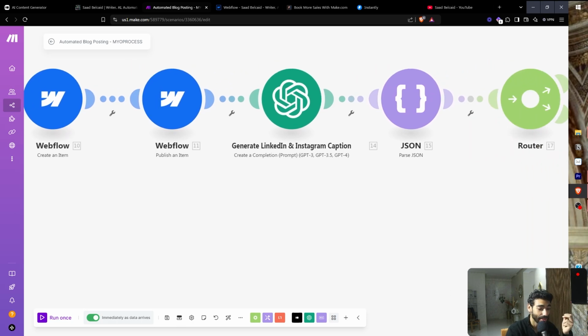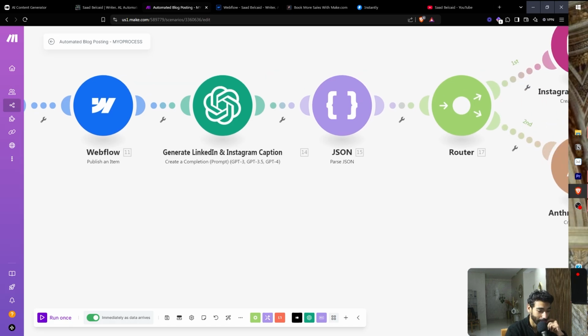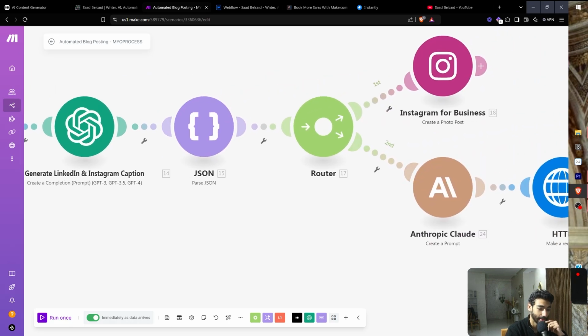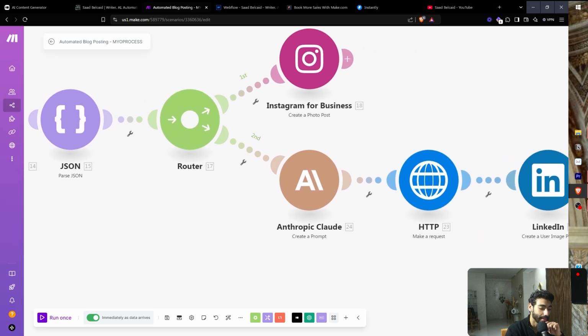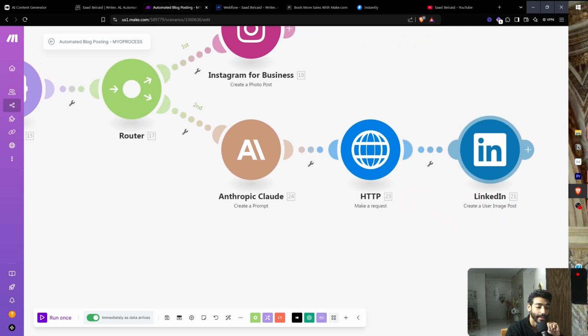So we're publishing an item. And then we're also generating LinkedIn and Instagram captions, right? Because we're going to be using this to essentially parse this JSON, and then we're going to post on Instagram, and then we're going to post on LinkedIn.